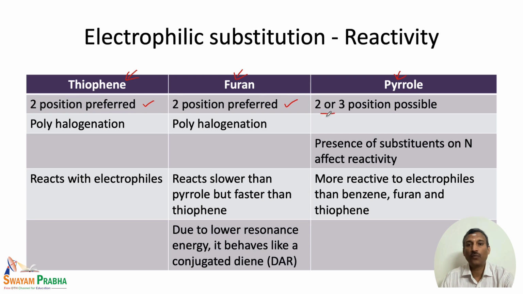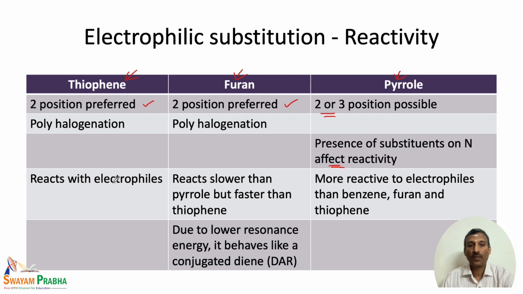But in the case of pyrrole, both the 2 and 3 positions are possible. When we talk about halogenation, thiophene and furan undergo polyhalogenation, so it is not a preferred reaction. And if you look at pyrrole, the presence of substituents on N affects the reactivity. We will see some examples of how different substituents on the pyrrole nitrogen affect the reactivity.